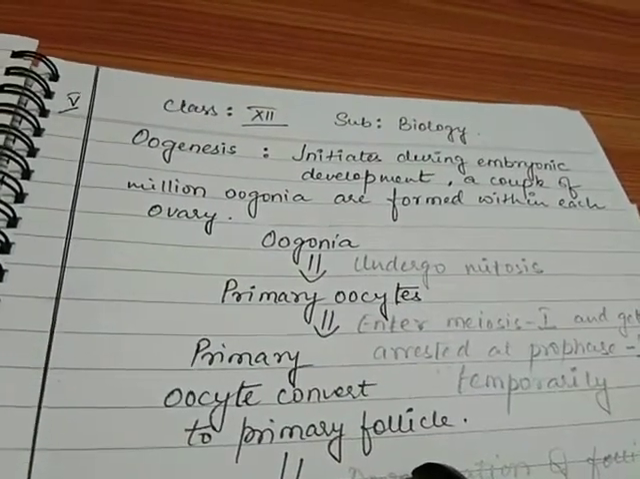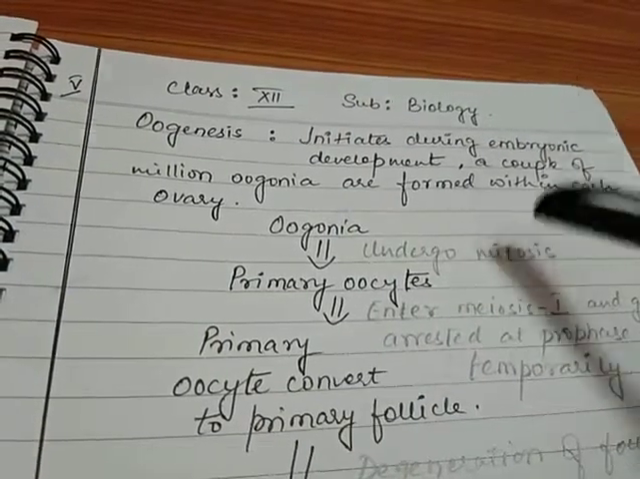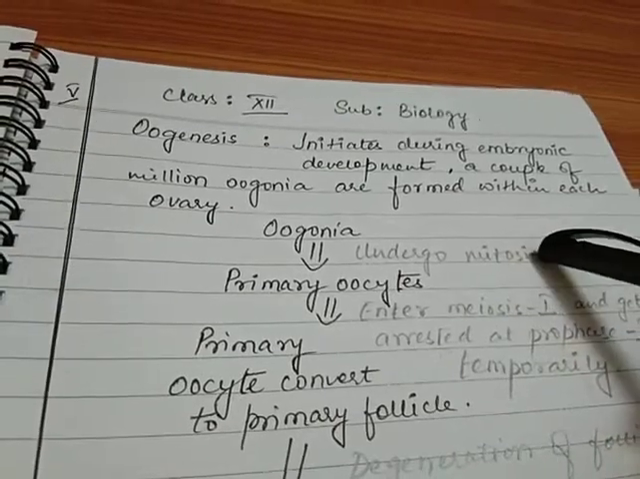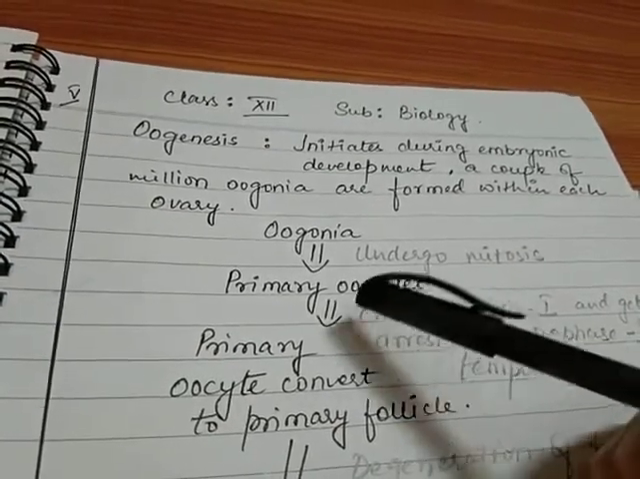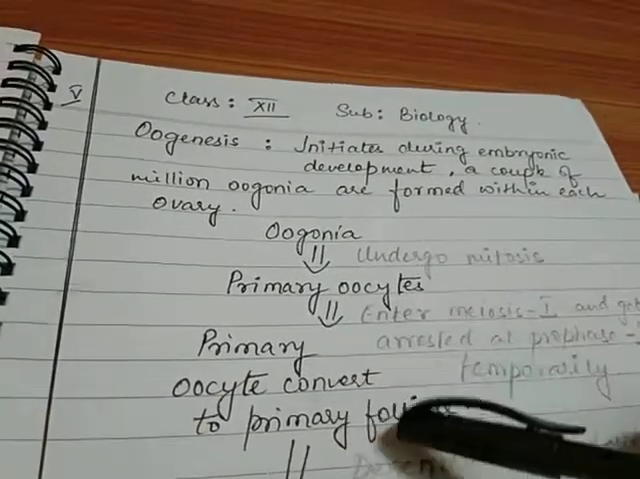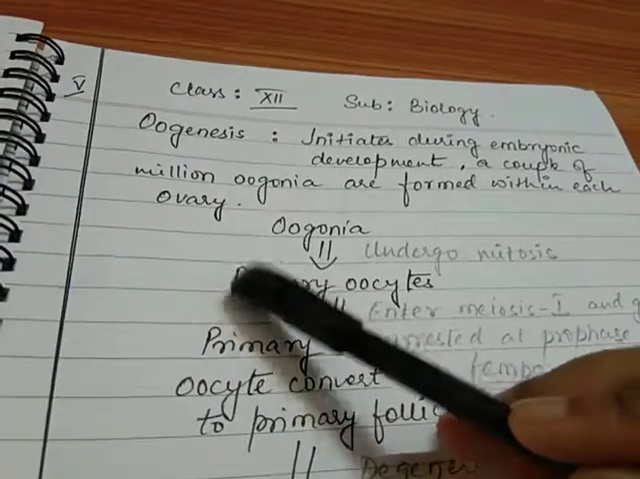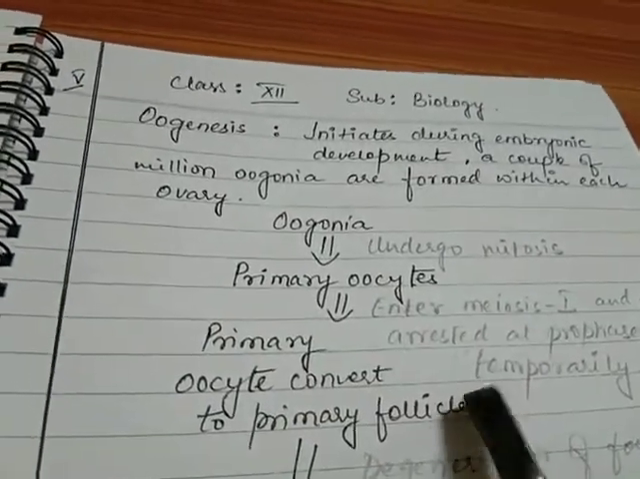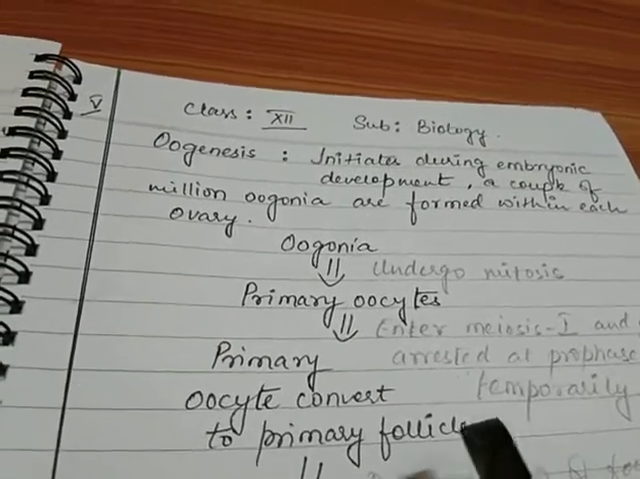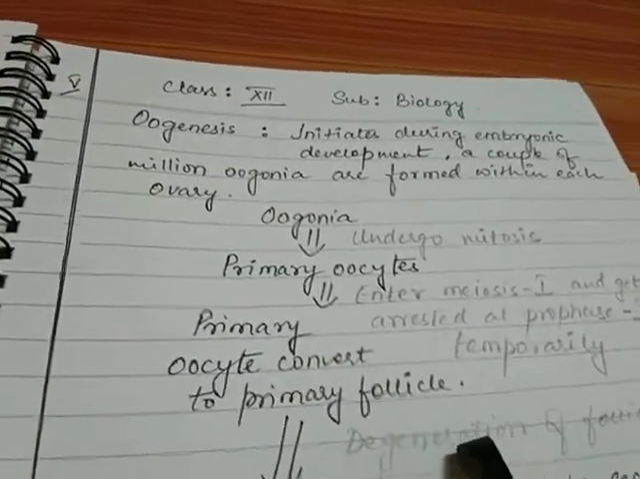Now when these primary follicles are formed, it is already the puberty of the female. That is, the oogonia starts dividing by the mitosis process during the fetal development. Then it forms the primary oocytes, and then it forms the primary follicle. By the time these 3 steps are completed, the baby girl has already been born and reaches the stage of puberty.